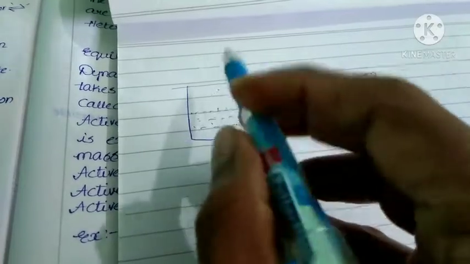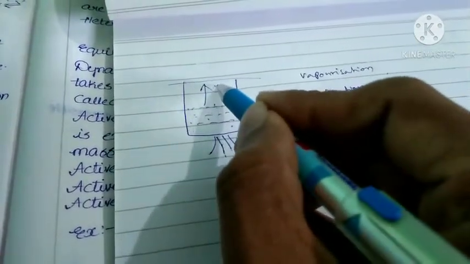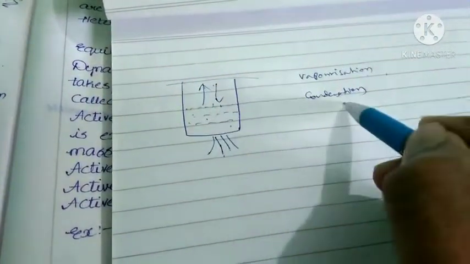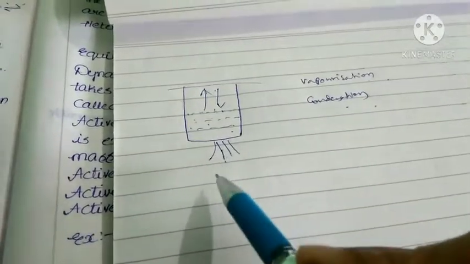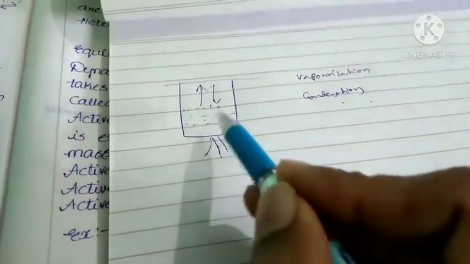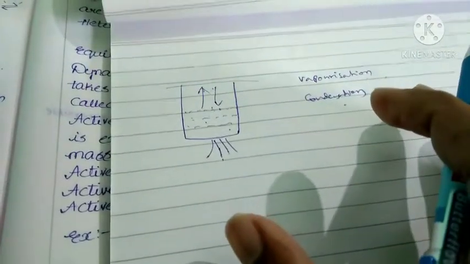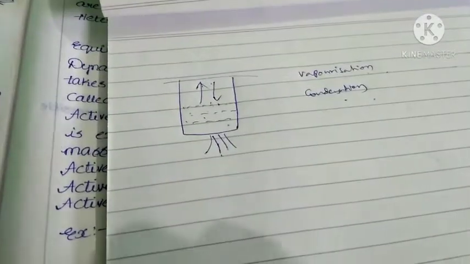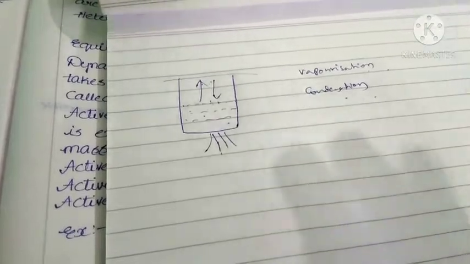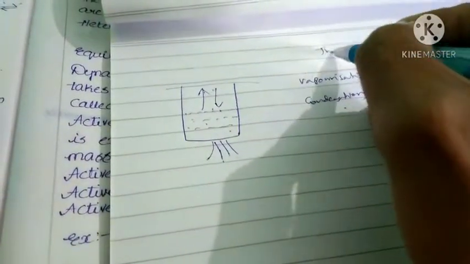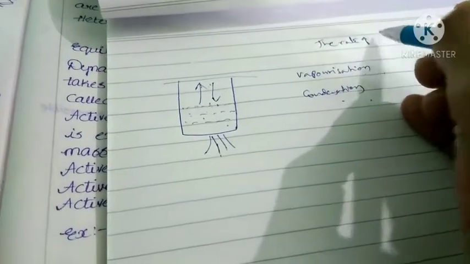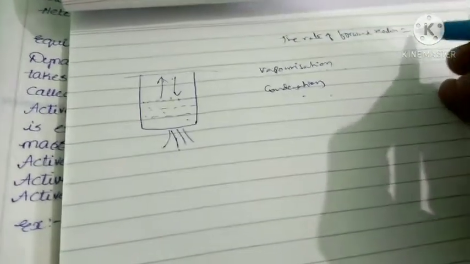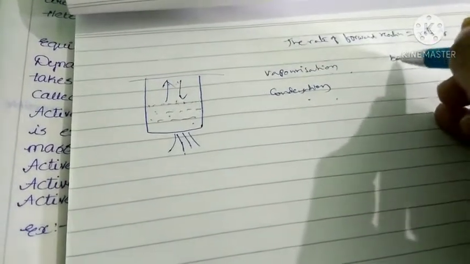That means here two processes take place. Liquid is converted into vapor state. Later vapor is converted into liquid state. When liquid is converted into vapor state, that is called vaporization. When vapor is converted into liquid state, that is called condensation. When we are applying heat, both processes take place simultaneously. After some time, at one particular instant, the rate of forward reaction is equal to rate of backward reaction.